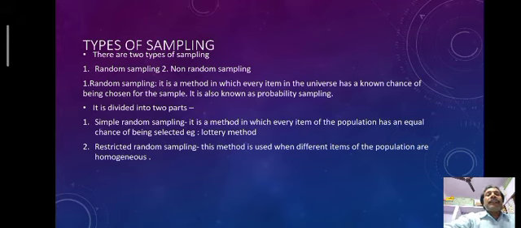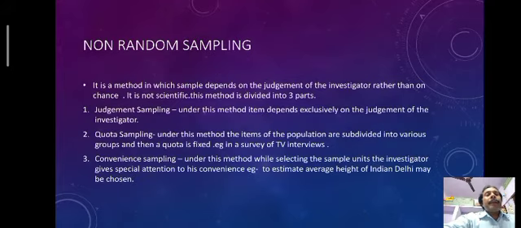Now come to restricted random sampling. In this method, basically we use different items of the population which are not homogeneous. If the items are not homogeneous, we are unable to take the samples directly. Now come to non-random sampling. In this method, the sample depends on the judgment of the investigator rather than on chance. So it is not scientific. This method is divided into three parts.